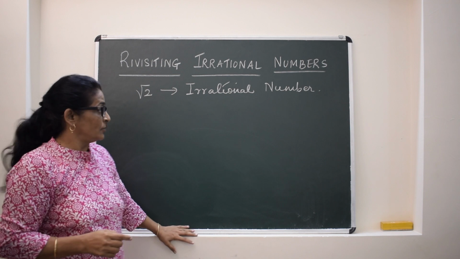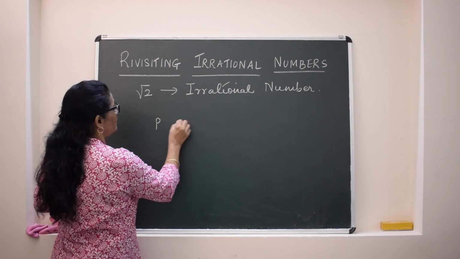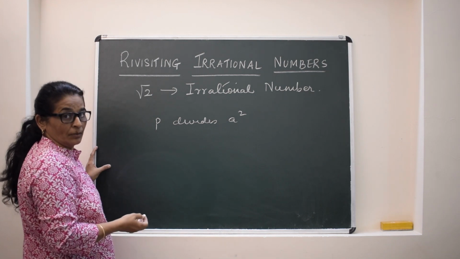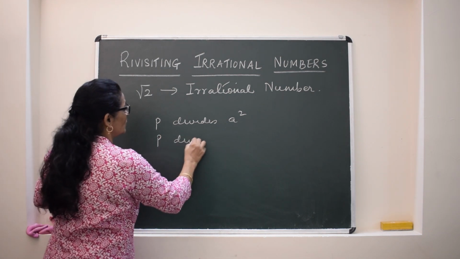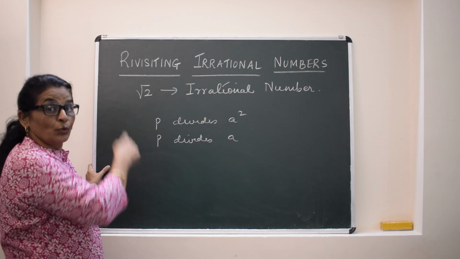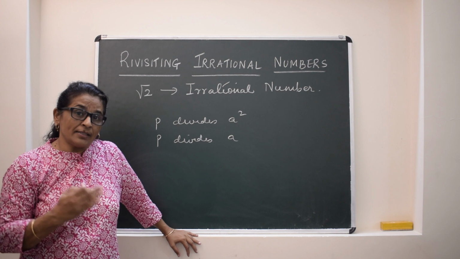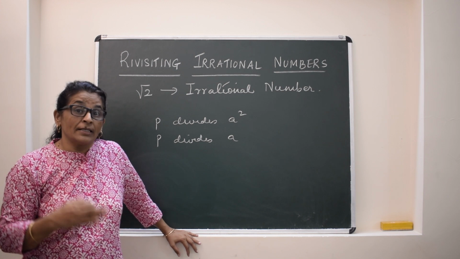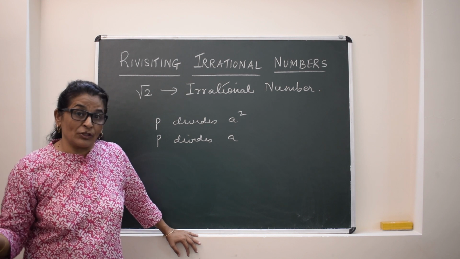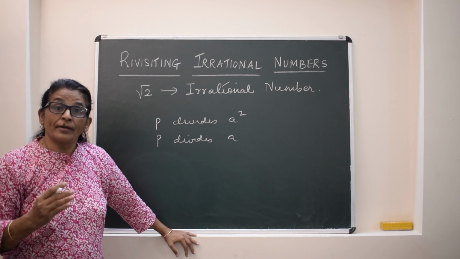For this we will be using one theorem. That theorem says, for any positive integer p, if p divides a square, where a is also a positive integer, then p will also divide a. This we are going to use for this proof. One more thing is there. If we want to say √2 is an irrational number, then its decimal expansion also can show us that it is non-repeating and non-terminating. But we are not using the decimal expansion. Rather than that, we are using a method which is called the method of contradiction.